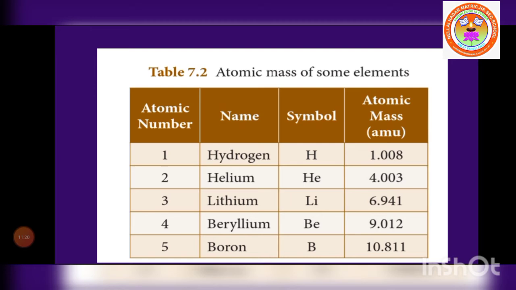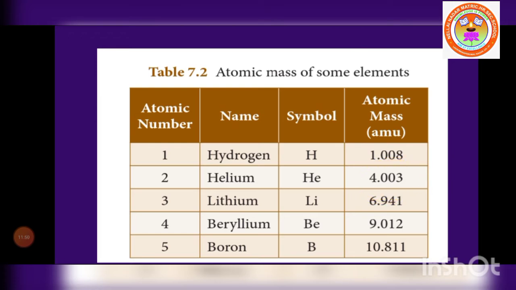In this table they list the atomic mass of some elements. First, atomic number 1 is hydrogen, symbol H, atomic mass 1.008 AMU. Then atomic number 2 is helium, symbol He, average atomic mass 4.003 AMU.